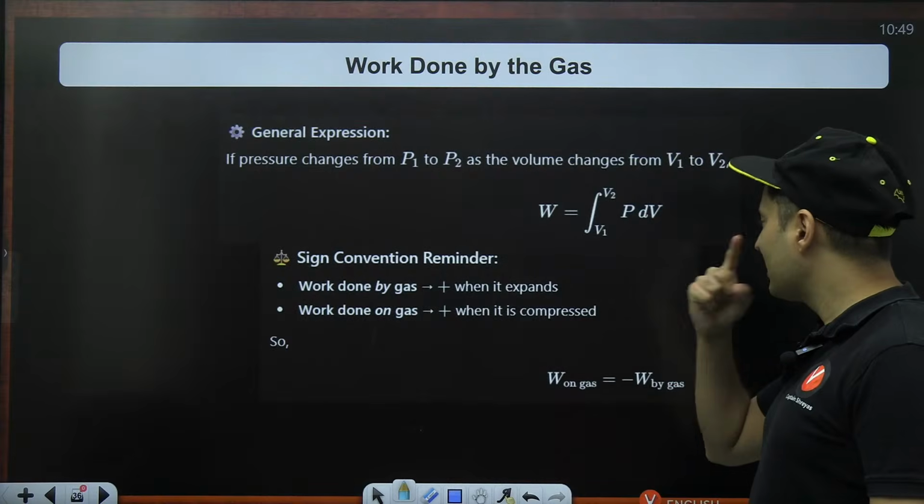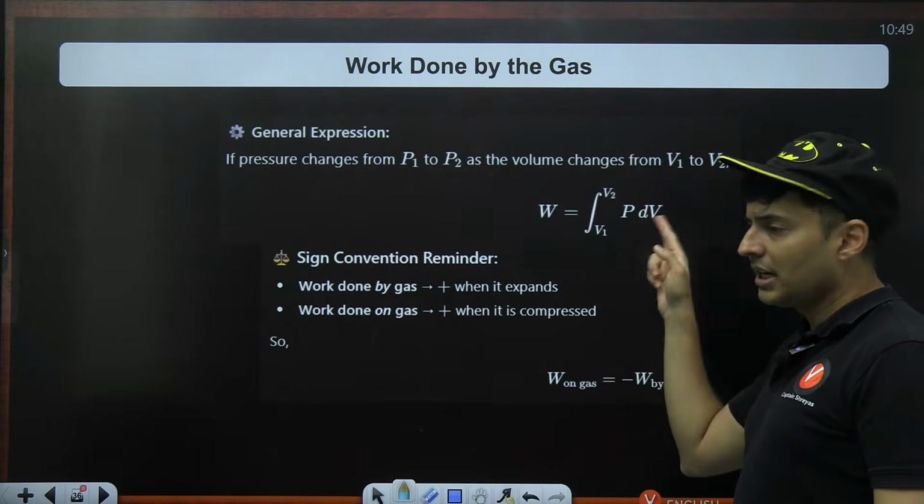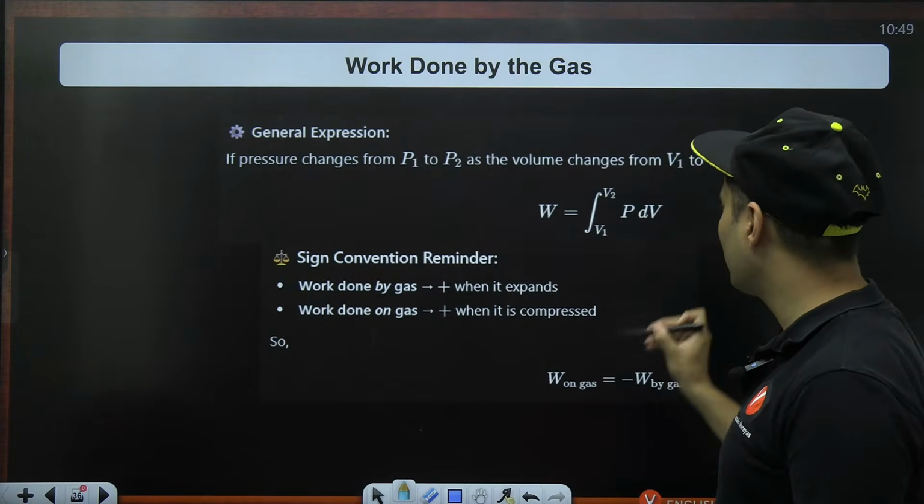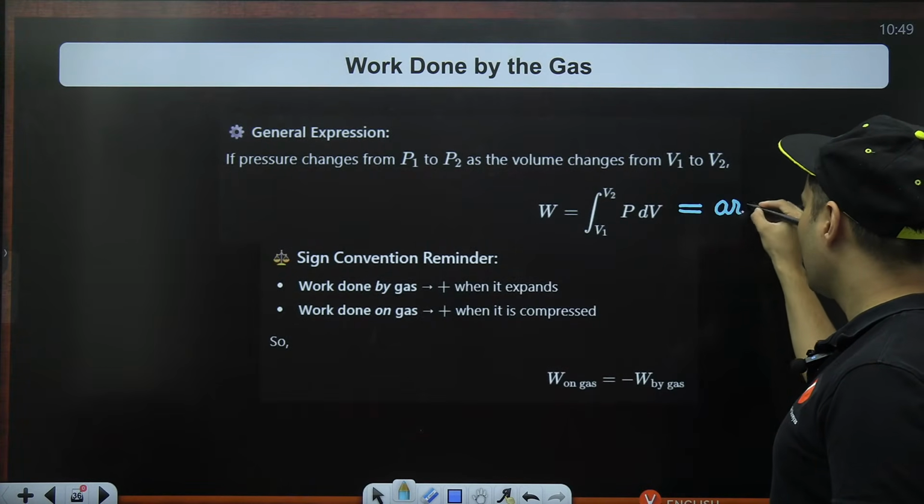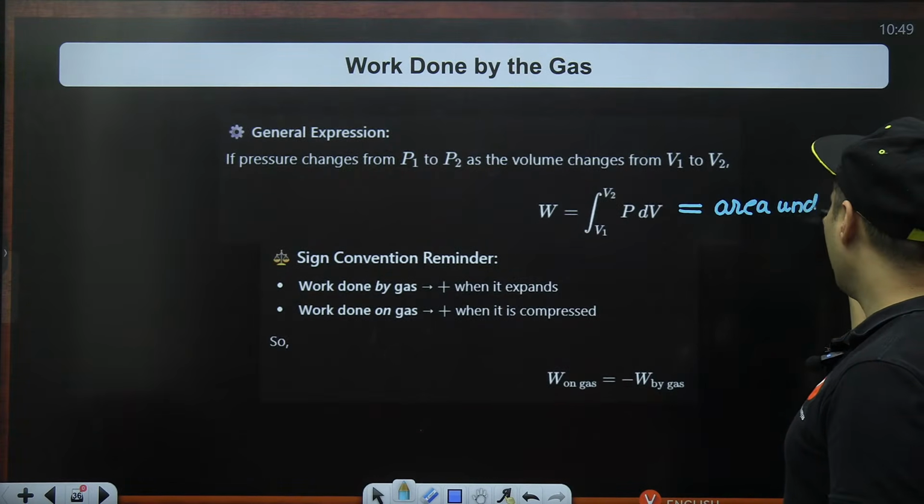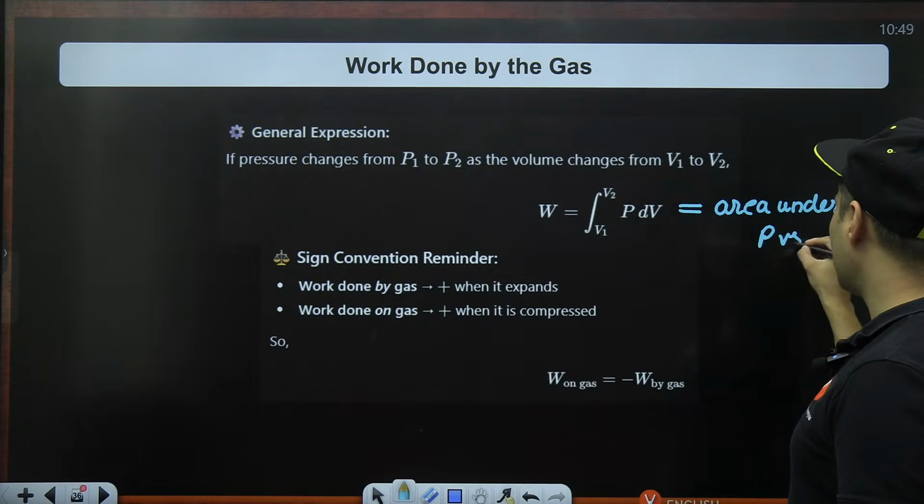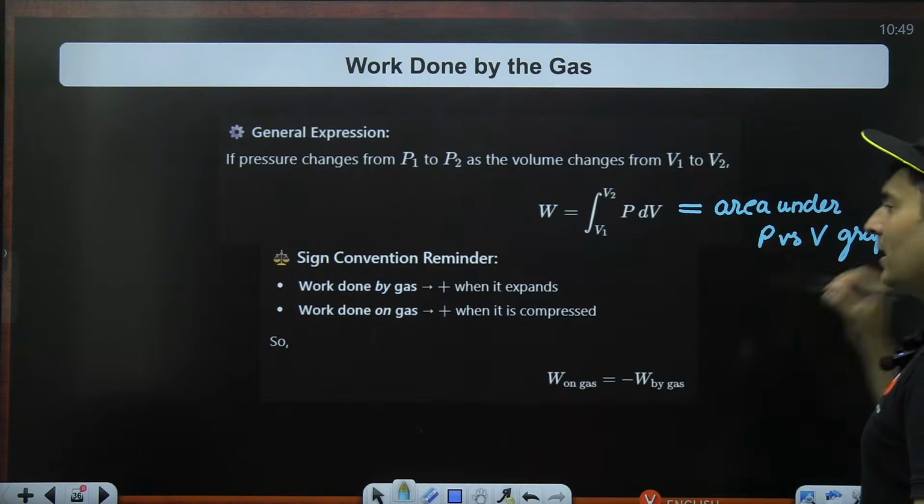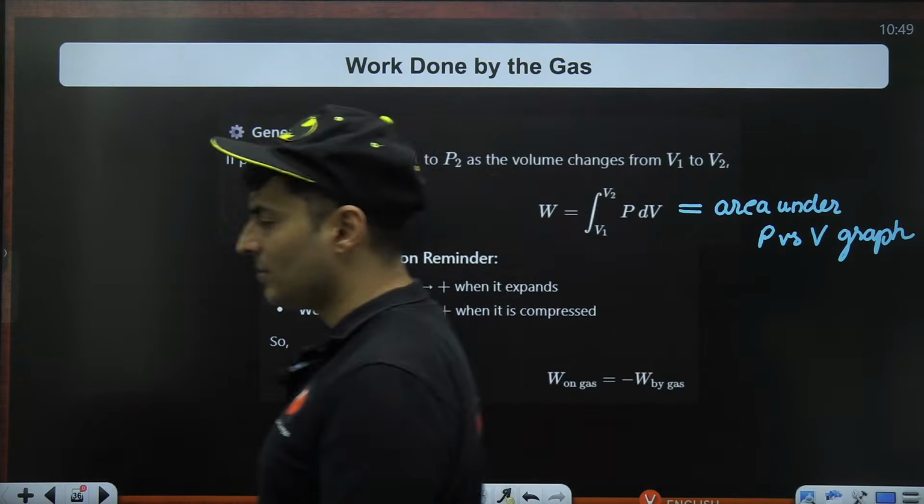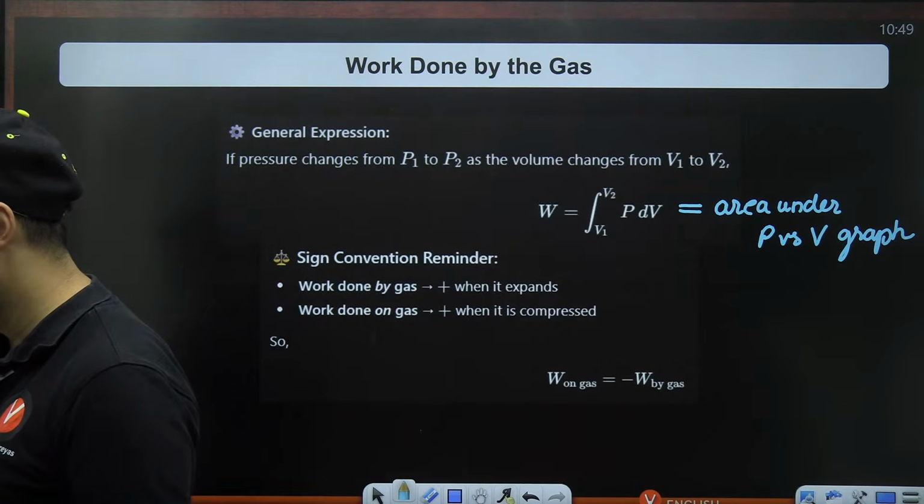So work is the integral of PdV. Integration of PdV is going to give you the work, which is also the area under the pressure versus volume graph. Keep that in mind. If it is positive, it is expanding. If it is contracting, it is going to be negative.